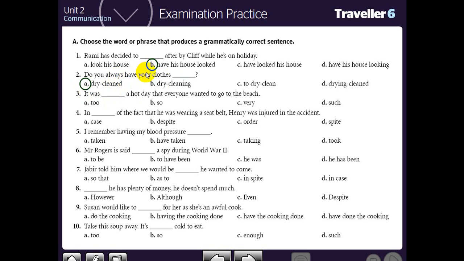It was too or so, very or such. Which adverb of the four is right? It was a hot day that. Which one of the four choices is accompanied with a? Of course, so and such can be accompanied with a hot or that. Which one of them is followed by a or an? Of course, it is such.